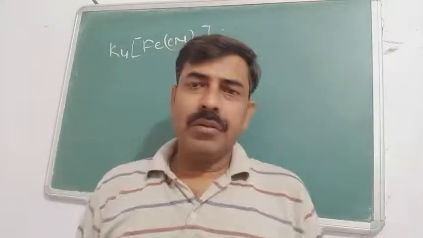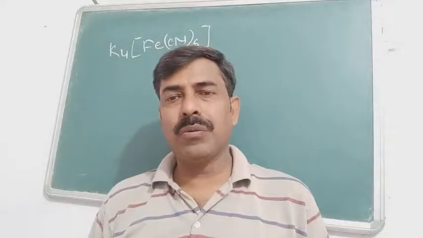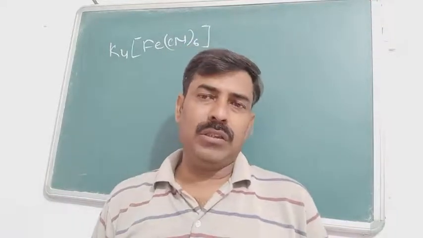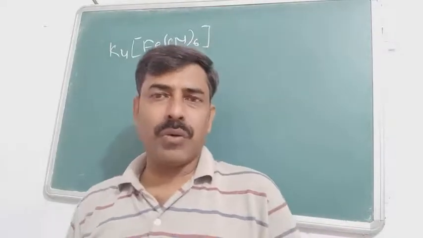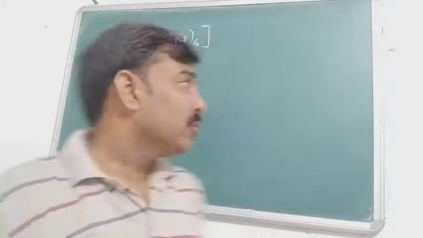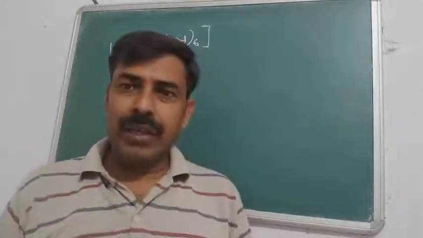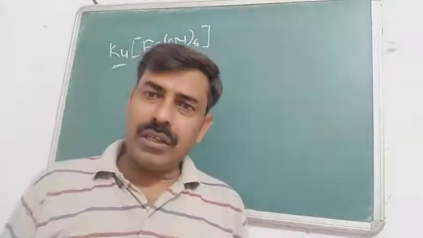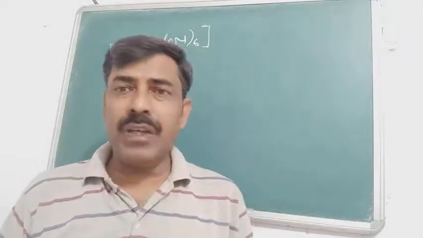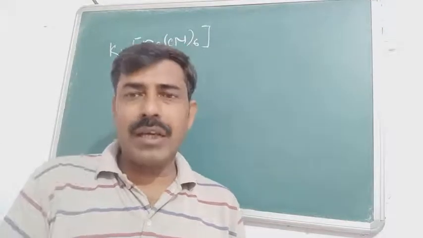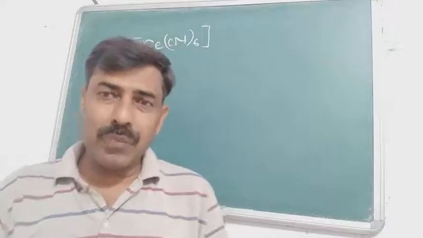Good morning everyone. Today we are going to see the nomenclature for the coordination compound. When you see the nomenclature of the coordination compound, you will find that there are two different types of coordination compound. The first one contains a cationic counterion, and the second one either does not contain any counterion, or if it contains a counterion, it is an anionic counterion. So how will the nomenclature take place?